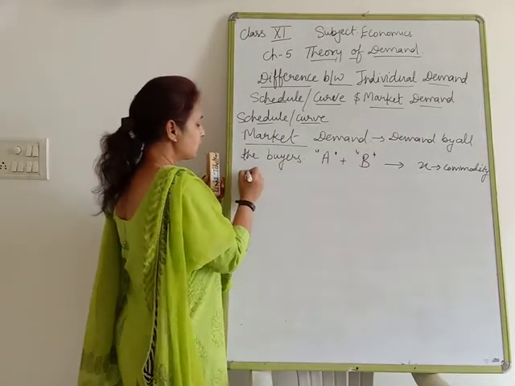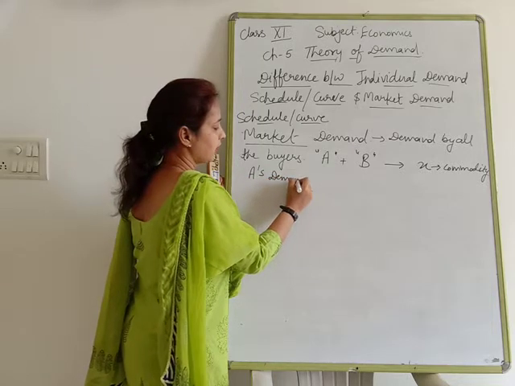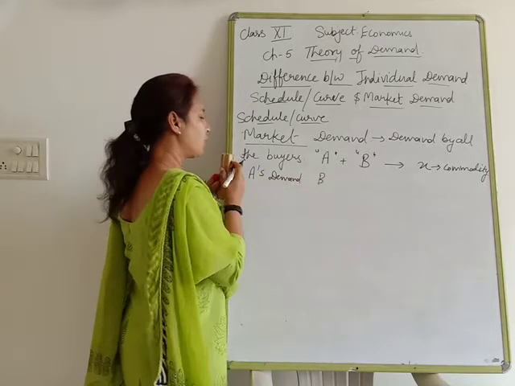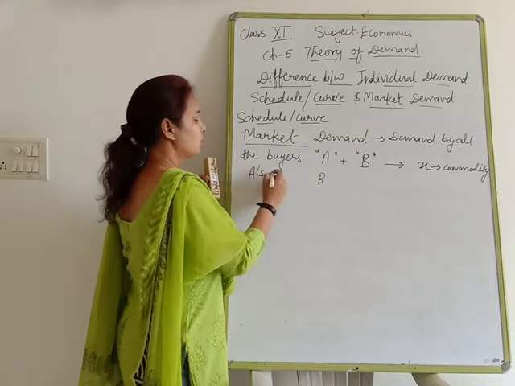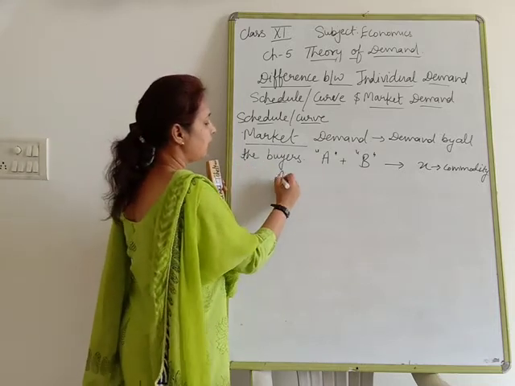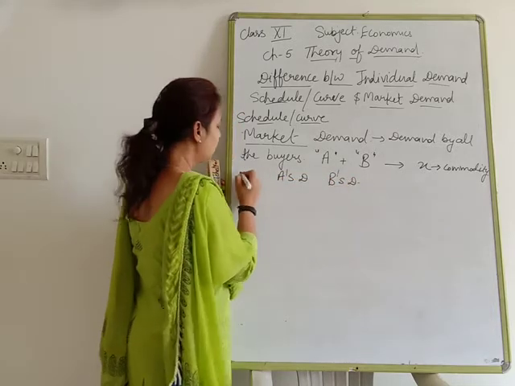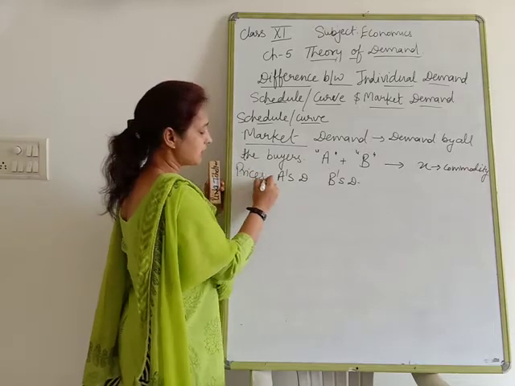First of all, suppose A's demand and B's demand. I am going to write only D so that I will be able to say A's demand and B's demand. Clear? Here we are going to take prices.